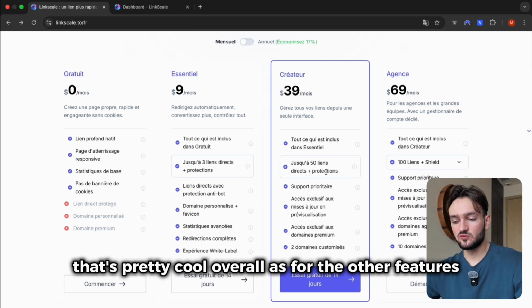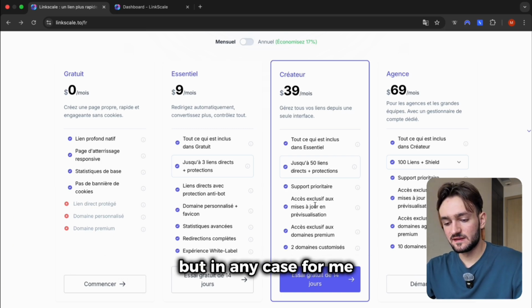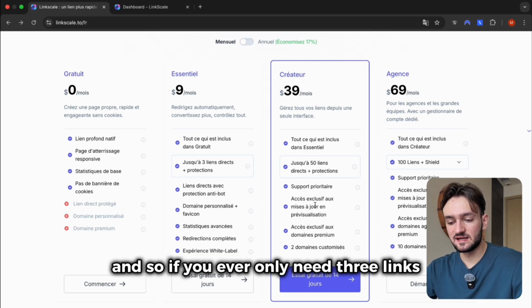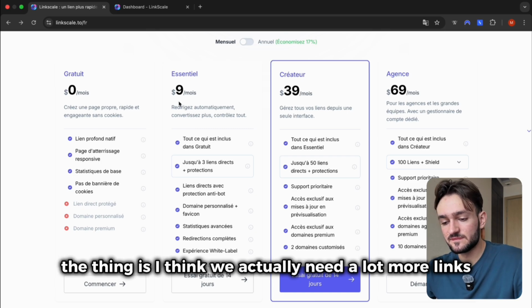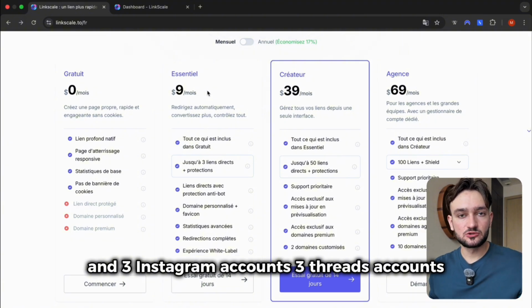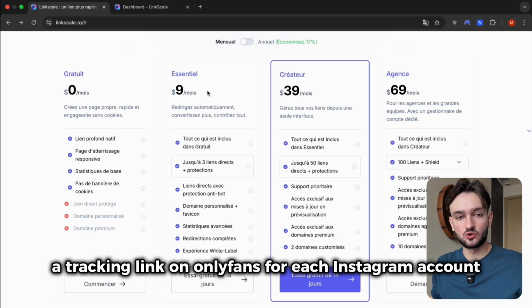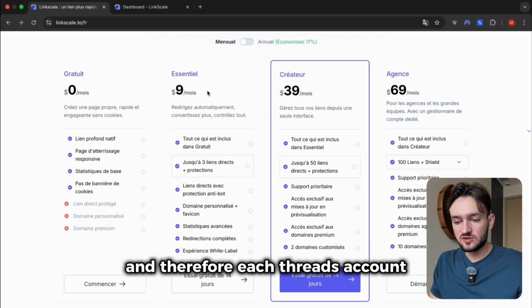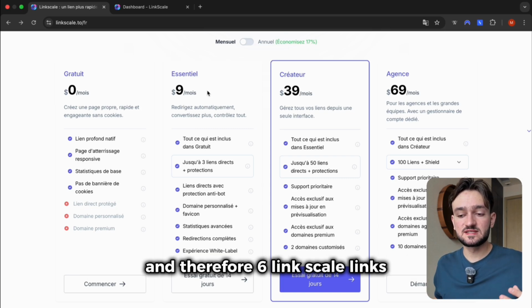That's pretty cool. Overall, as for the other features, honestly, we won't really need them. But in any case, for me, that's really where it gets interesting. And so if you ever only need 3 links, you can use the essential pack. The thing is, I think we actually need a lot more links, considering that if you have just one model and 3 Instagram accounts, 3 Threads accounts, it's still useful to create a tracking link on OnlyFans for each Instagram account and therefore each Threads account, which would mean we'd have 6 tracking links and therefore 6 Linkscale links.